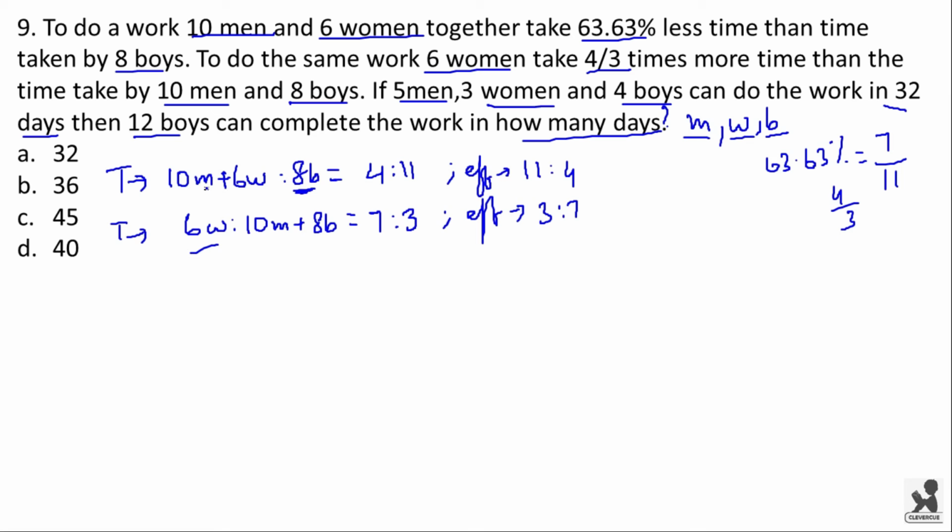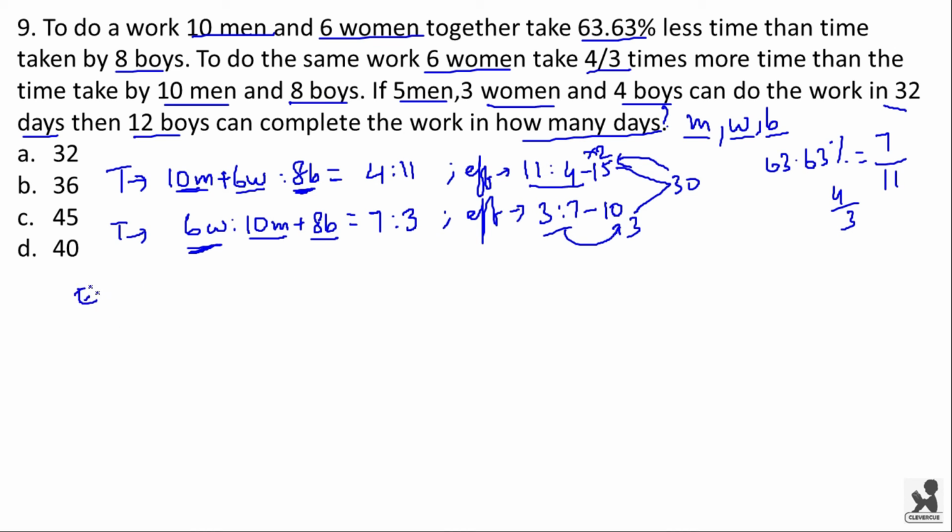See here, in total we have 10 men, 6 women and 8 boys, and here also we have 10 men, 8 boys and 6 women. So here their combined ratio has to be equal, but in this ratio we are having 15 and in this ratio we are having it as 10. So we have to take the LCM of this. The LCM is 30, and now we will be multiplying this ratio with 2 and this ratio with 3 so that we get the total efficiency as 30 in both the cases.